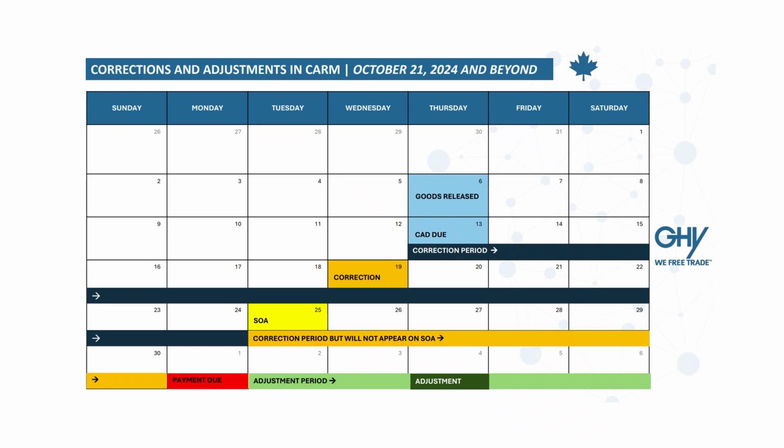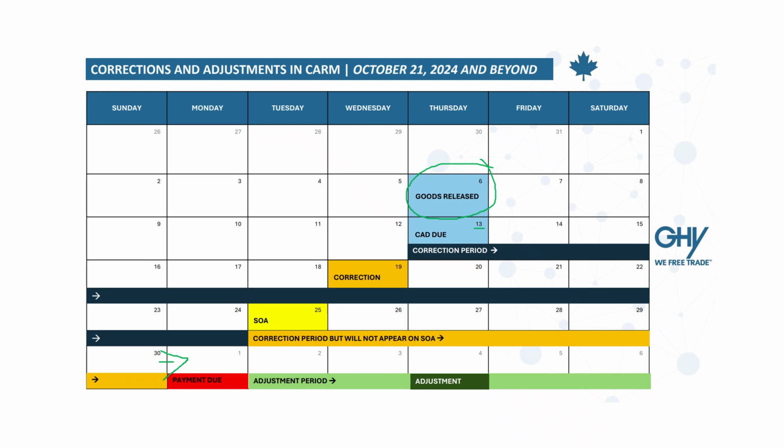Using an example provided by GHY International on their webpage, if a good was released on the 6th of October last year, then the CAD is due. We have to submit to CARM by the 13th because it's 5 business days. A correction can be made up to the payment due date. With a correction, the officer will just not look into this entry; it will be auto-approved.